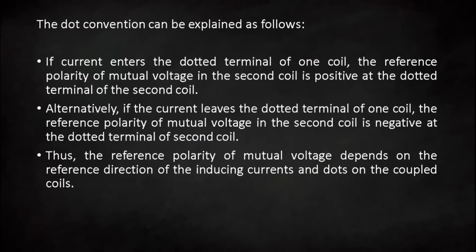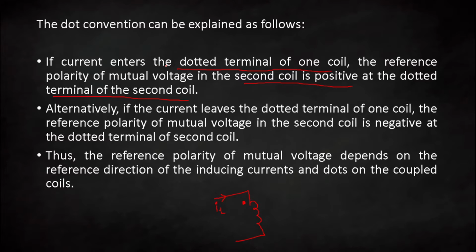Now, what is the dot convention? It can be explained as follows: if current enters at the dotted terminal of one coil, the reference polarity of mutual voltage in the second coil is positive at the dotted terminal of the second coil. So I hope it is very clear. Let's say this is an inductor or coil 1. If current enters at the dotted terminal of one coil, let's say the direction of current is this and the dot is placed right here.